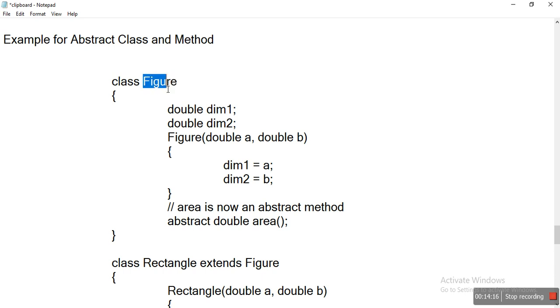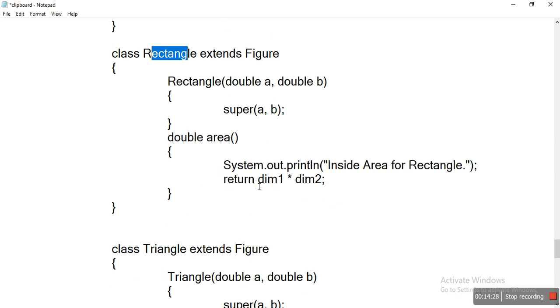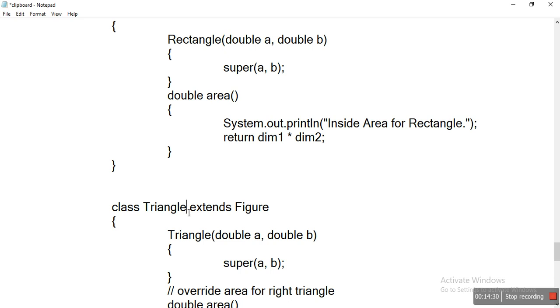Suppose there is a class called Figure, and this class is extended by one more class, Rectangle, which extends the Figure class. So the Rectangle becomes a child class of Figure. Next, one more, the Triangle, is another child class extending the Figure class. So Figure acts as the parent, the superclass, and Triangle is a subclass.